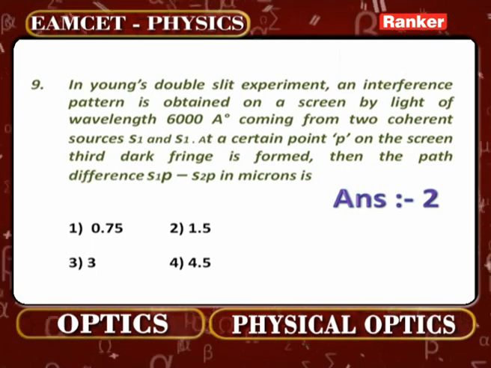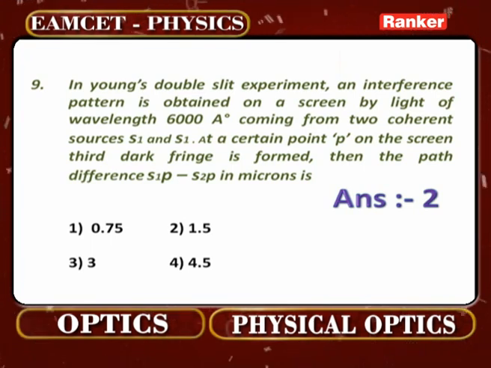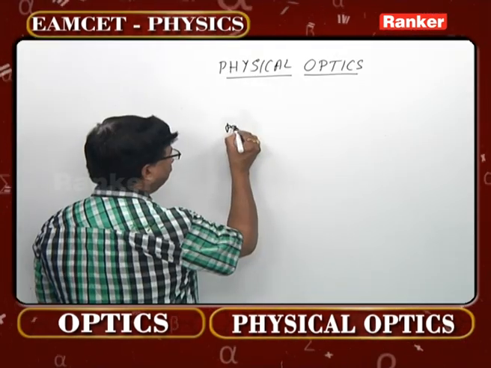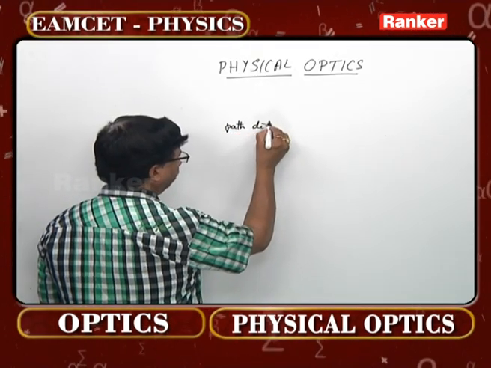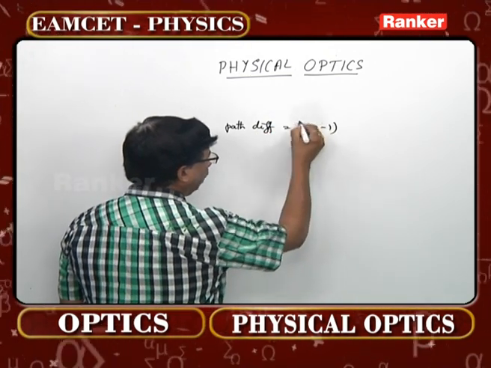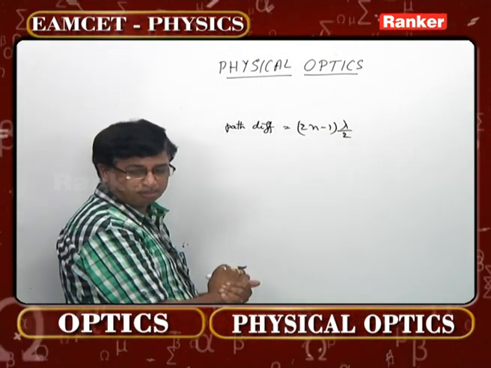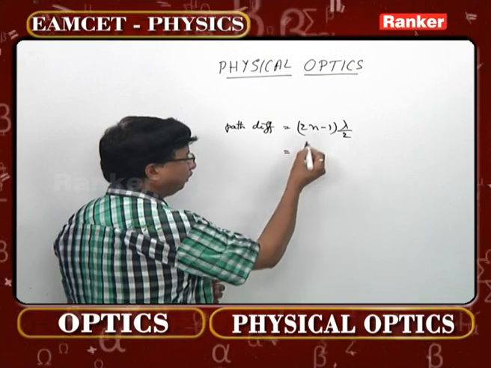Third dark fringe is formed. That is the concept. Then of course, what is the concept we have to take up? Path difference. In general, we all know that one very well. Path difference is equal to 2n minus 1 into lambda by 2. That is the actual formula. N in this particular case is 3.